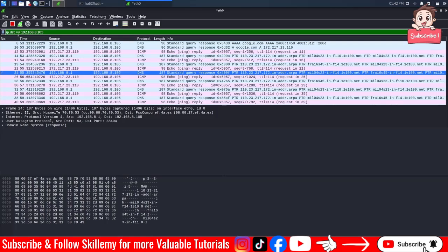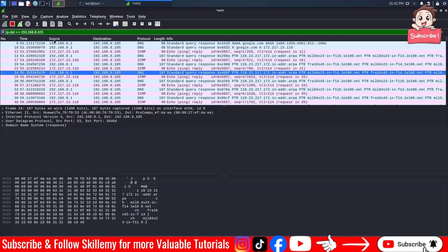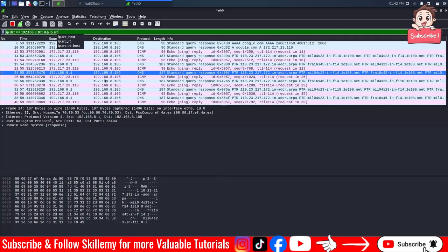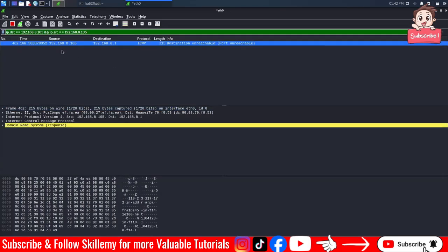Now what if I want the source IP and the destination IP to both be specific? How to do such a thing? We can use shift 77, which means the and, like that, and put ip.src equals and put whatever, okay? Now, by the way, this will not work because the source and destination cannot be the same IP address.